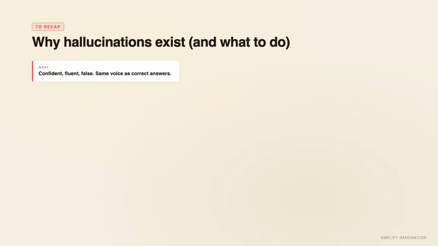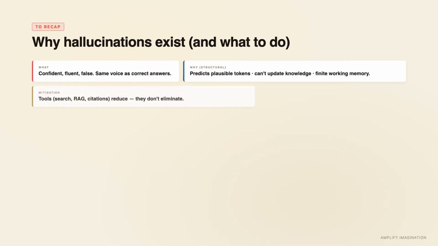To recap, hallucinations are confident, fluent, false. They come from a system that predicts the next plausible token, can't update its knowledge, and has limited working memory. Same voice as correct answers. Tools reduce, don't eliminate. Verify high-stakes claims yourself.